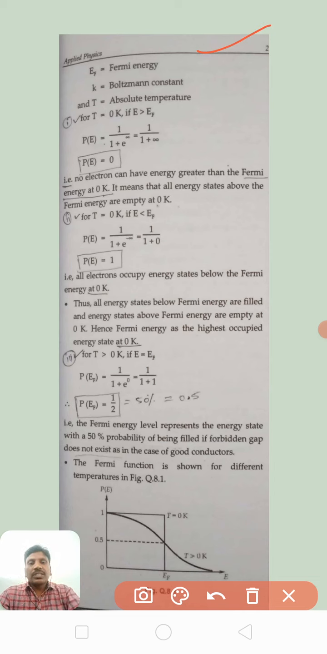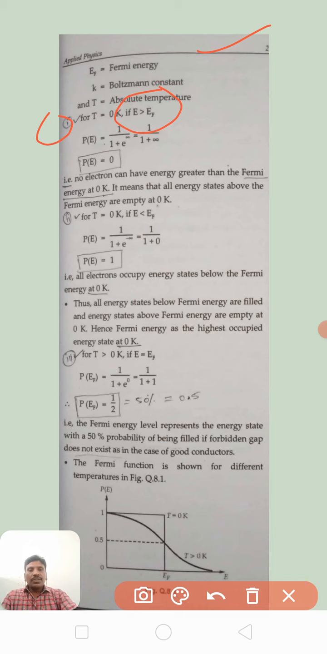So here let us see the first case. Case 1 is for T equal to 0, if E greater than EF. E is the energy we are applying, and EF is the Fermi energy. Whenever the applied energy is greater than the Fermi energy, what happens at 0 Kelvin temperature?